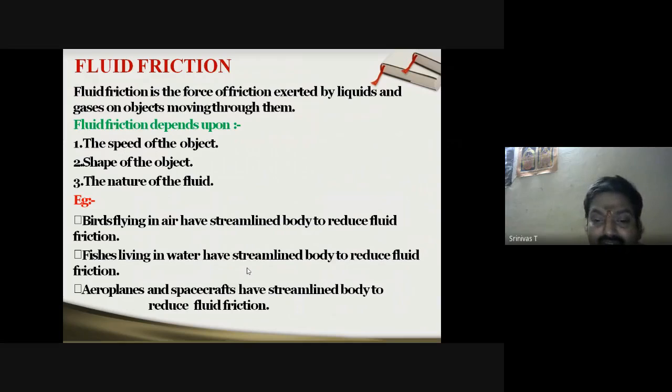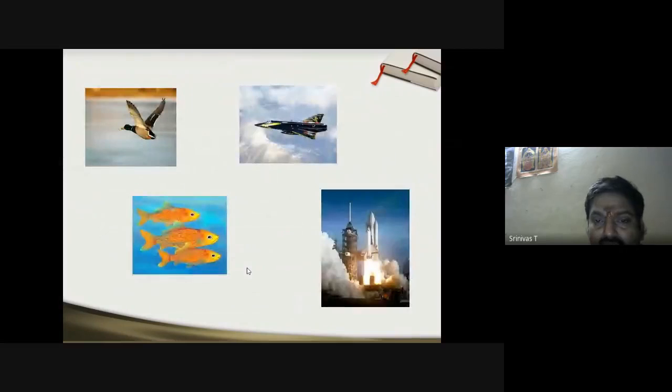Aeroplanes and spacecrafts have a streamlined body to reduce fluid friction. You can easily see this in the manufacturing and design of an aeroplane, because with less area, they will be manufactured. So that is how the friction force can be reduced. This is what I just discussed: in aeroplanes, and basically how the birds and others manage this friction, and even fishes for that matter.